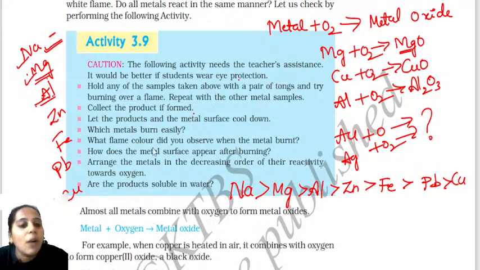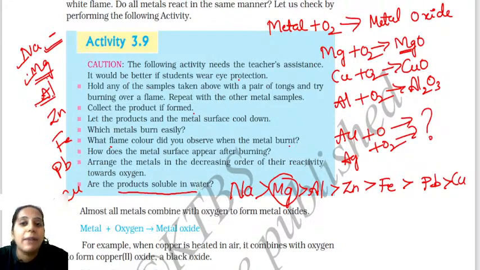Okay. So now what are we learning here? See, what flame color did you observe when you burn the metal? In the case of magnesium, what happened? We observed a white, dazzling light. Correct. Different metals produce different flames, but flame is not the question here. The question is which one burns fast and which one does not burn fast. So the next question they are asking is, are the products soluble in water?